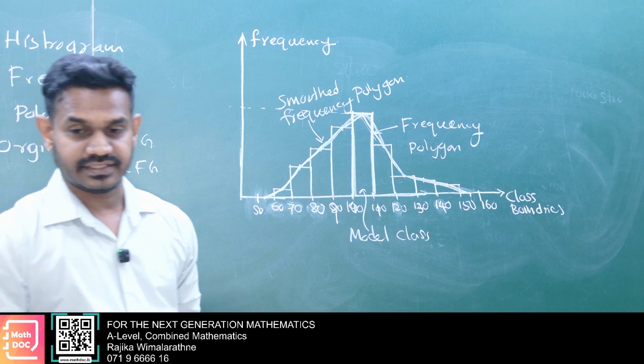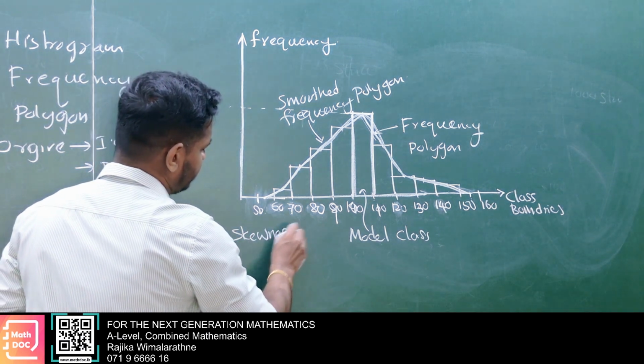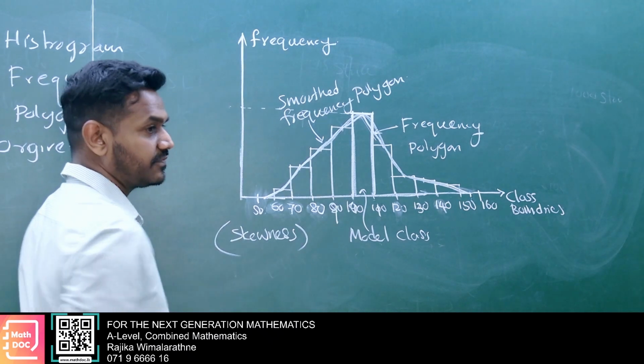Within brackets, skewness. Shape means skewness, S-K-E-W-N-E-S-S.